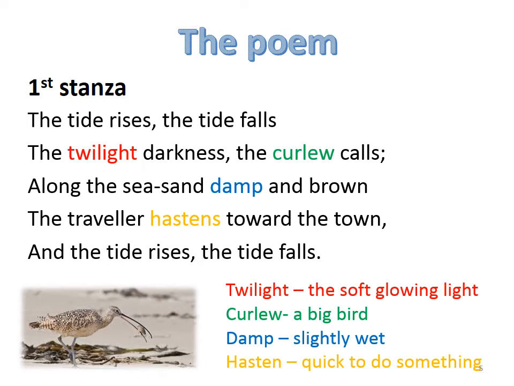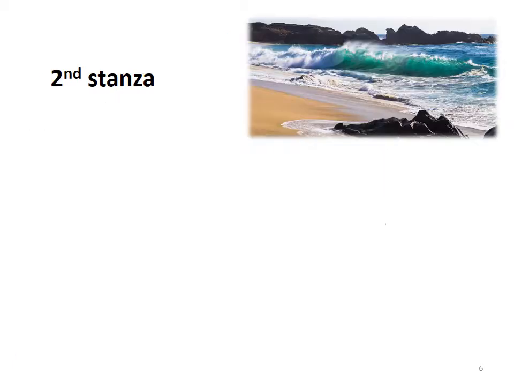So the tide rises and it falls, and twilight darkens with curlew birds. Along the sea sand, it's damp and brown. The traveller, there is a person, hastens towards the town, and the tide rises, the tide falls. Let's look at the second stanza.